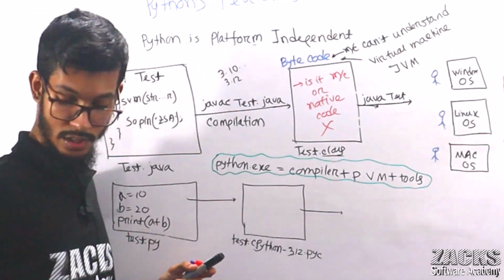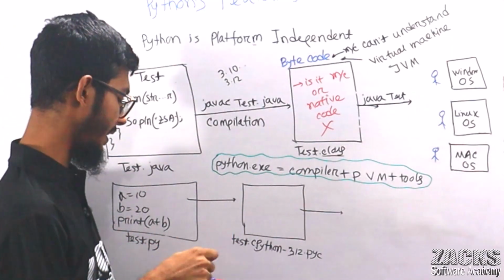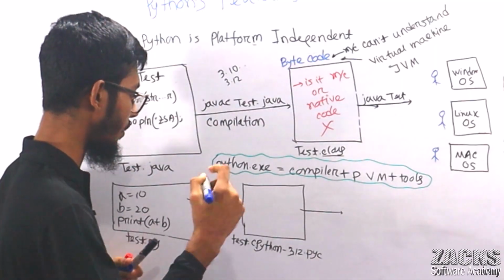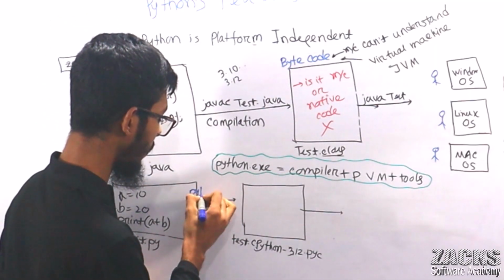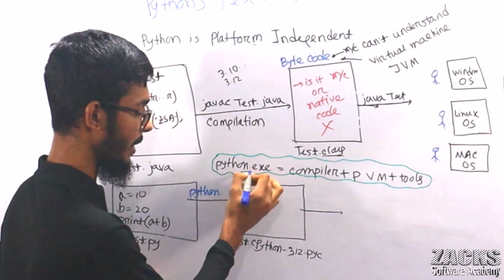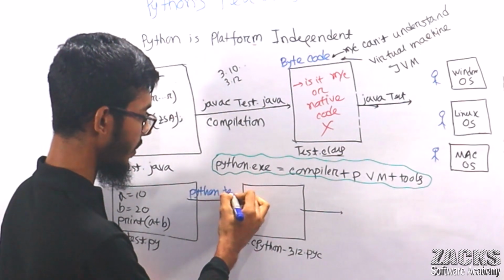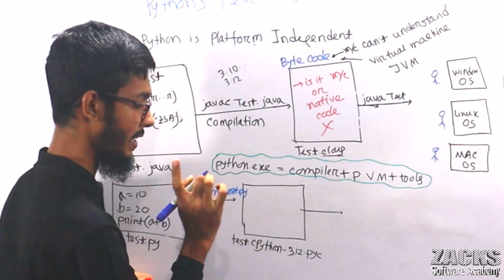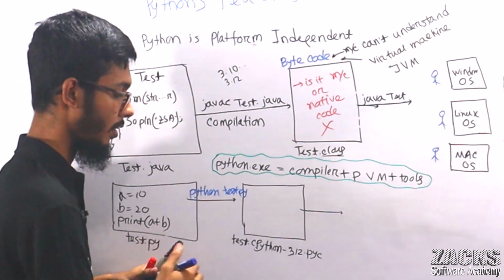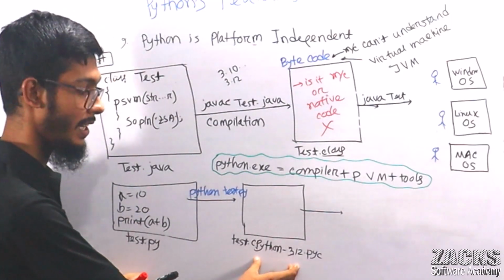Whenever we write python test.py, what happens internally? First of all, one intermediary code will be generated.